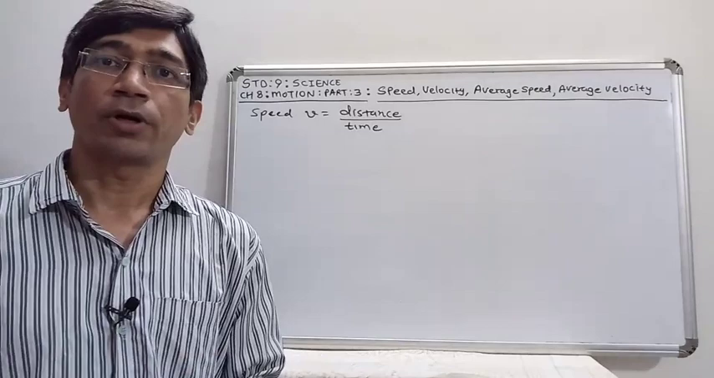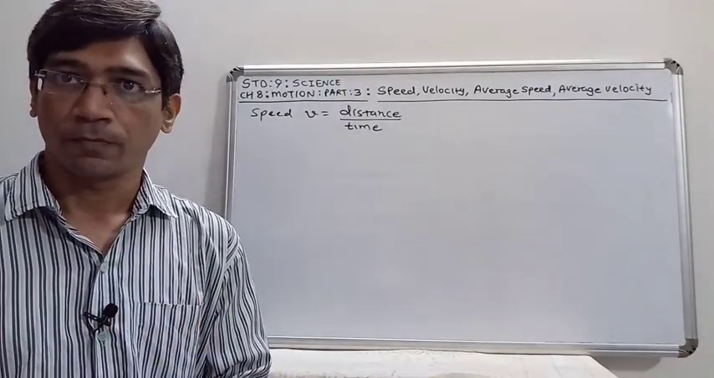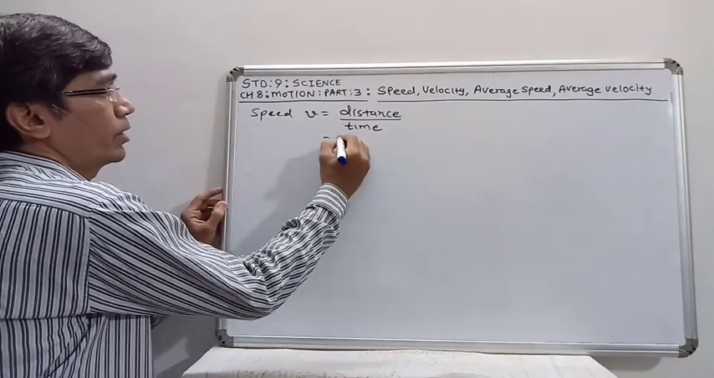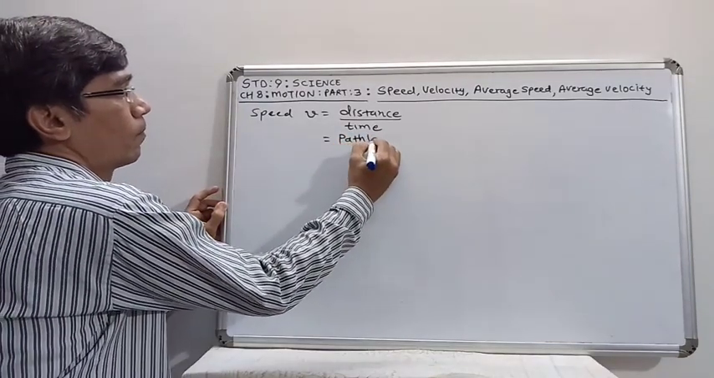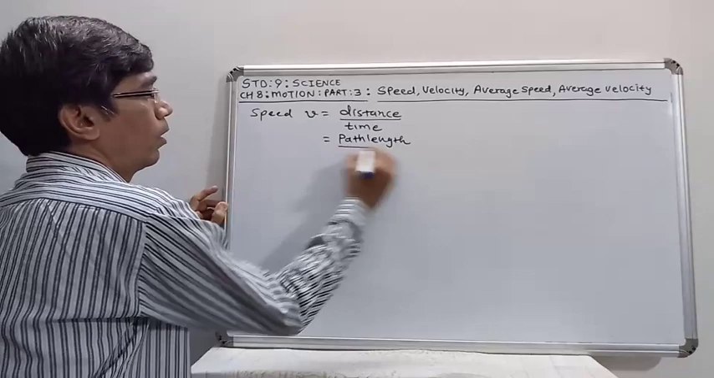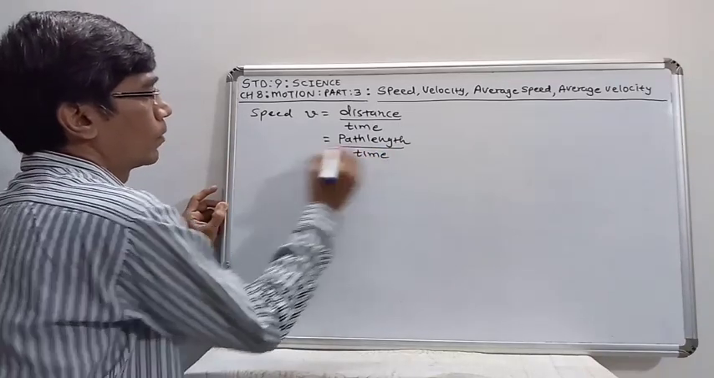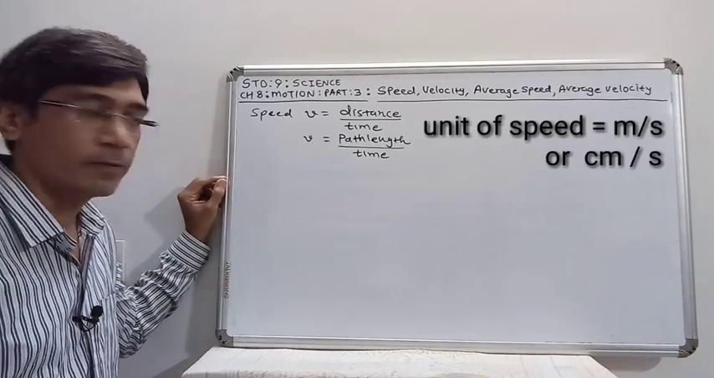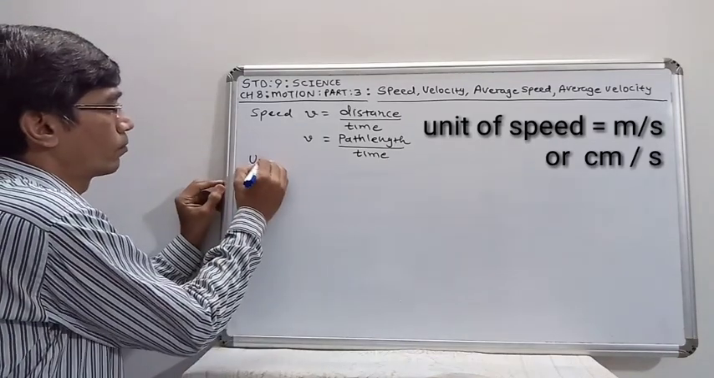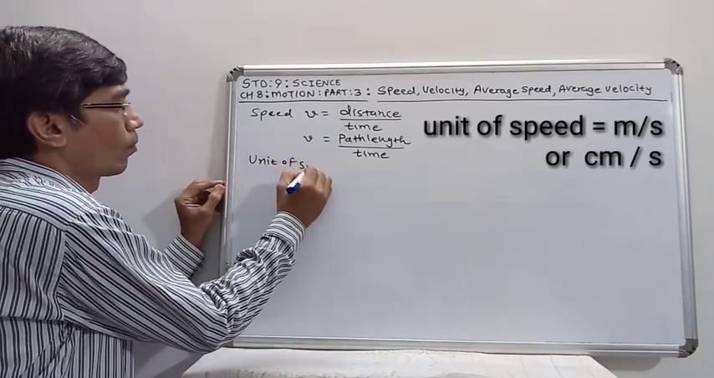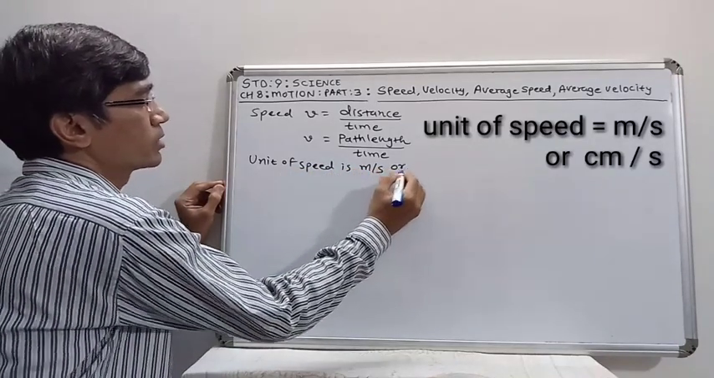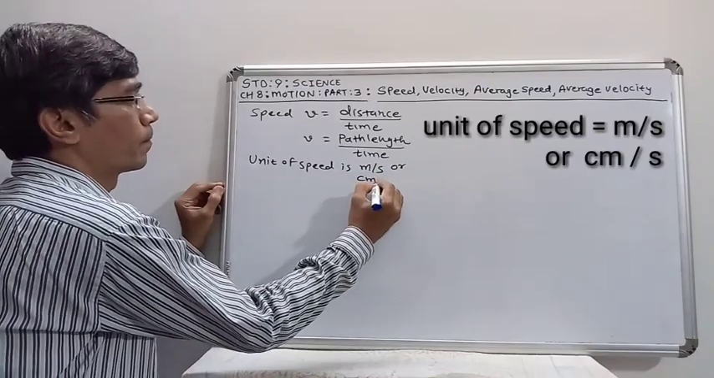Speed is a scalar quantity, that means it has only magnitude, not direction. So speed is also given by path length upon time. The unit of speed is meter per second or centimeter per second.